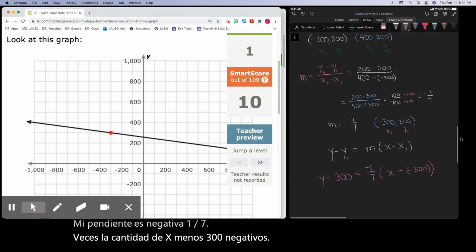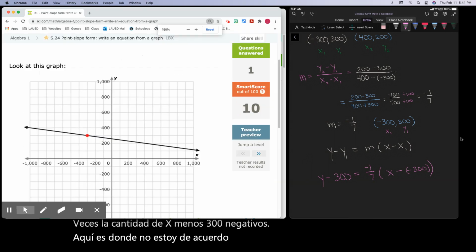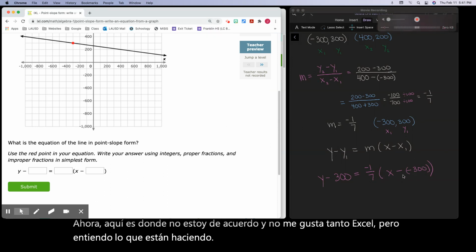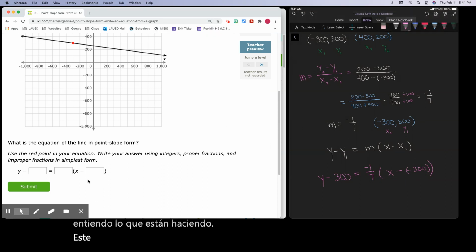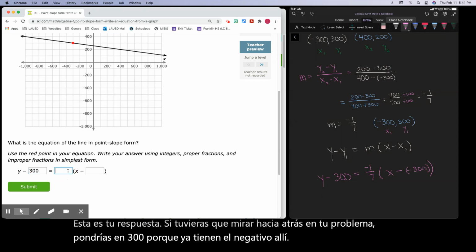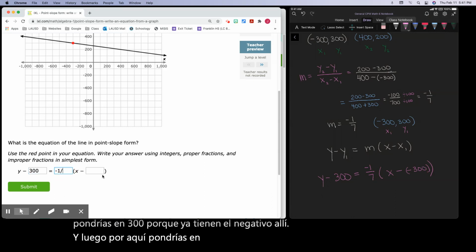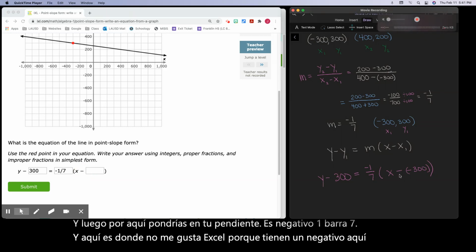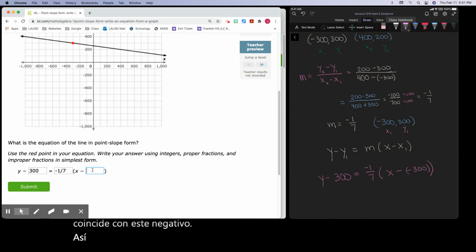Now, here's where I disagree and don't like IXL that much, but I understand what they're doing. This here is your answer. If you were to look back in your problem, you would put in 300 because they already have the negative there. And then over here, you would put in your slope. It's negative 1/7. And here's where I don't like IXL because they have a negative here that matches this negative. So I need to enter negative 300 in the other piece.